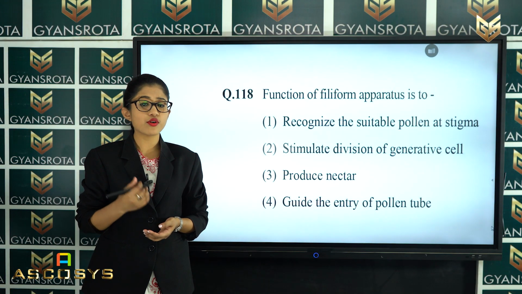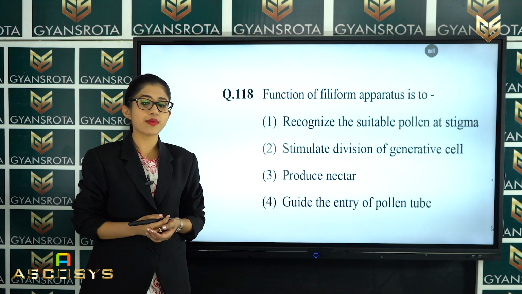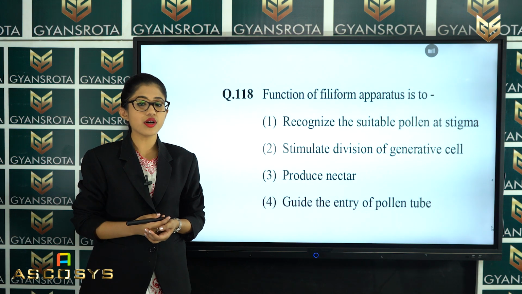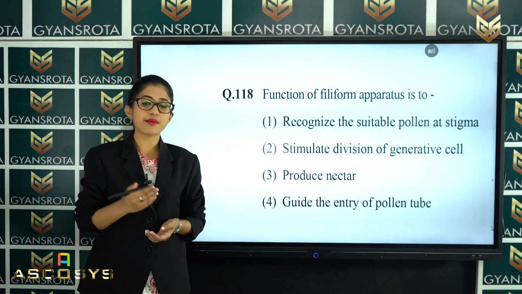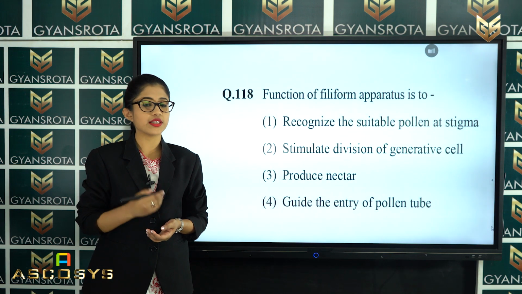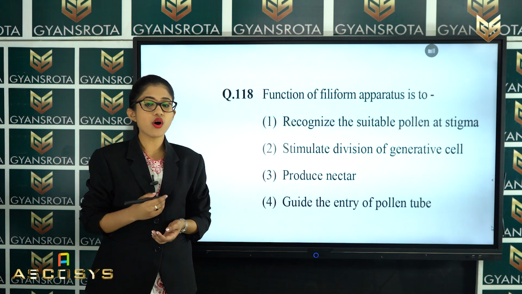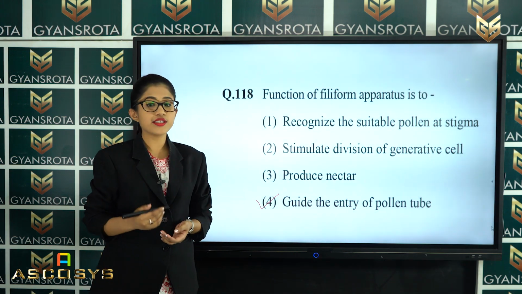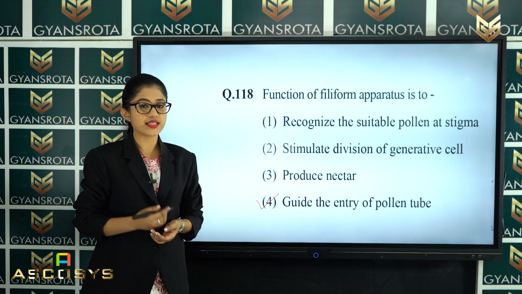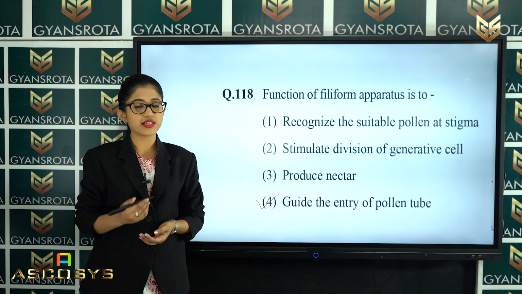This is a very easy question from the chapter Sexual Reproduction in Flowering Plants. So, what is the function of the filiform apparatus? That is to guide the entry of pollen tube so that the male gametes can come and fuse, one with the egg cell and another with the polar nuclei. So, option number 4, that is guide the entry of pollen tube, is the correct answer. Now, let us move on to the next question.